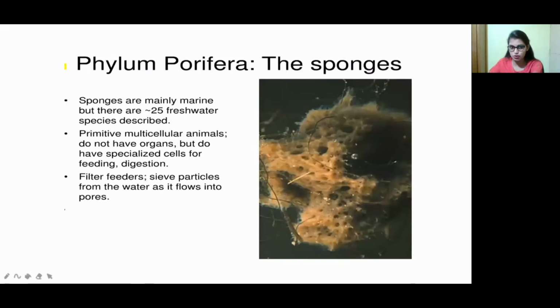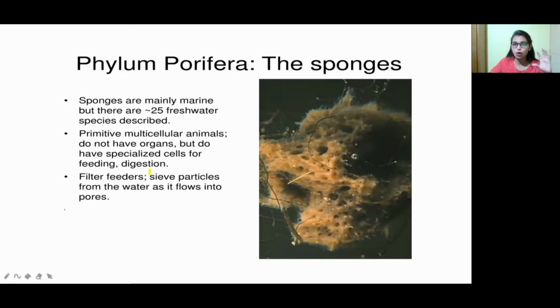Porifera is also called sponges, right? Sponges are mainly marine. Marine means watery, that is salt water. But approximately 25 freshwater species have also been described. So almost all organisms of this phylum Porifera are marine, but approximately 25 occur in freshwater as well. These are primitive multicellular animals that do not have organs but do have specialized cells for feeding and digestion.